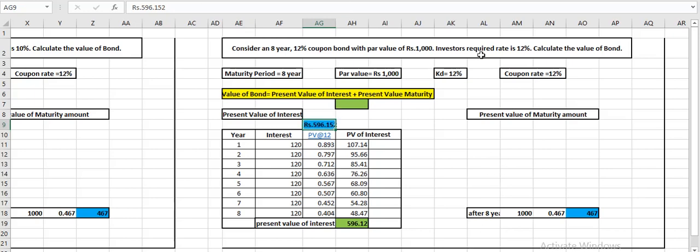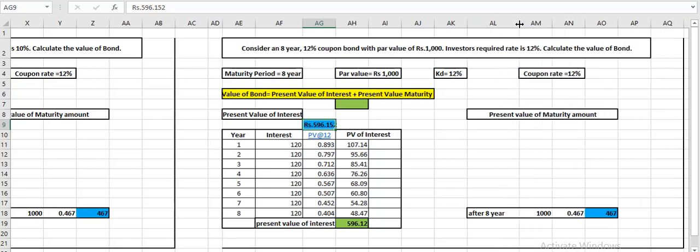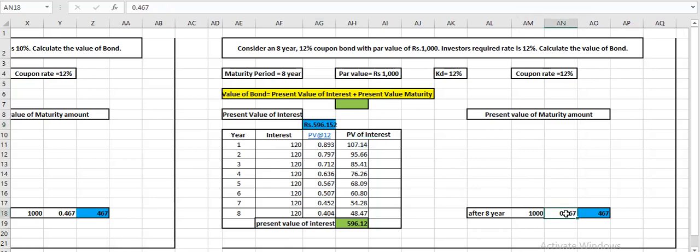And the present value of maturity value is 1000, which I am receiving after 8 years, and I will multiply with the 8-year factor, which is 0.404. That comes to 404 rupees. And let us check whether our calculation is right, that par value and market value of the bond are equal or not. So the present value of interest, I'll write 596.15, plus the present value of maturity value, which is 404.